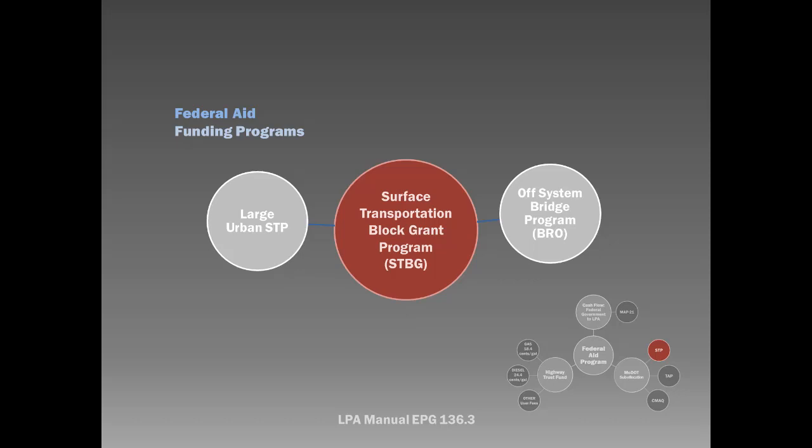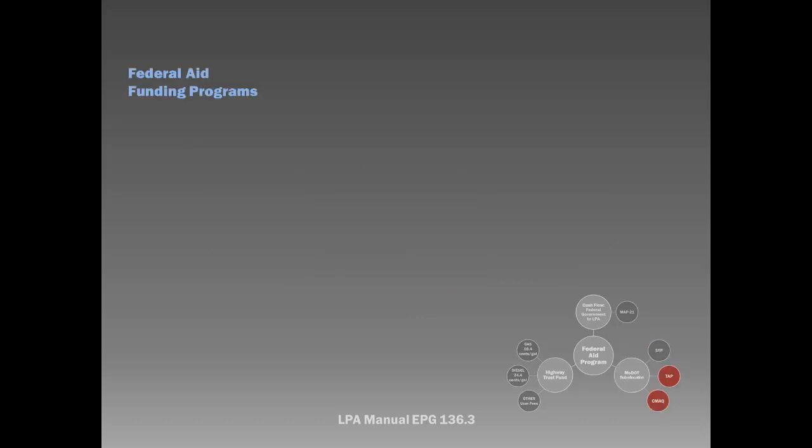BRO bridges are inspected on an annual basis and their condition is documented. Bridges in need of rehabilitation or replacement are then listed in MoDOT's eligible bridge list. From this list, bridge projects are selected by the local public agency. Once a bridge has been selected for rehabilitation or replacement, the local public agency should contact their MoDOT representative to initiate the project programming procedures.